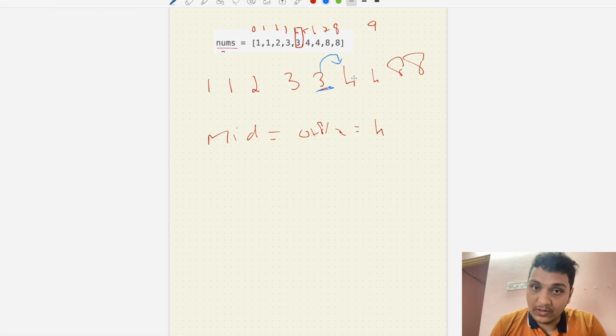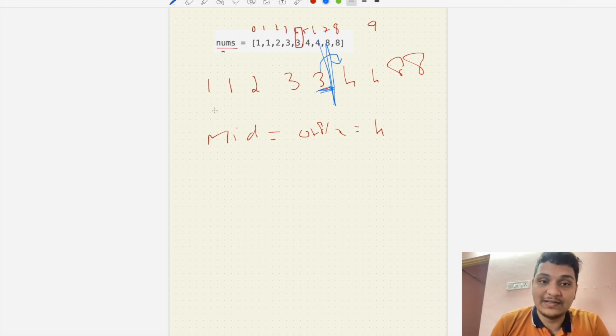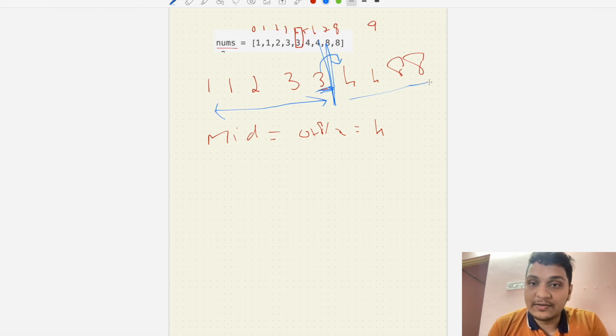If it is not equal, then I will see which side has the odd length. First we find the middle, then I will check if the front side is the same element. If that's not the case, now I will say which side is an odd number. Is this length odd or is this length odd?